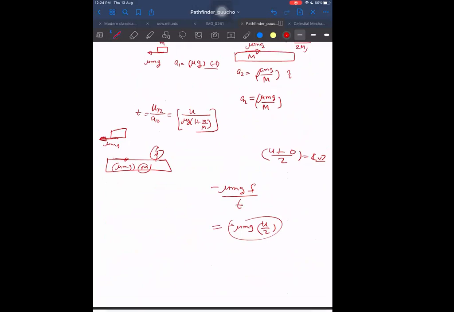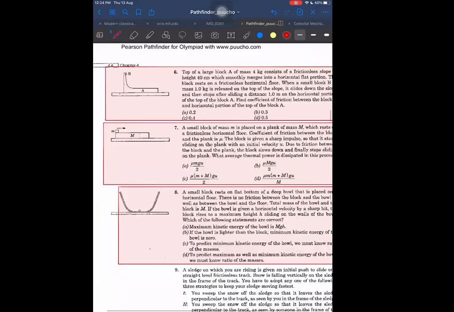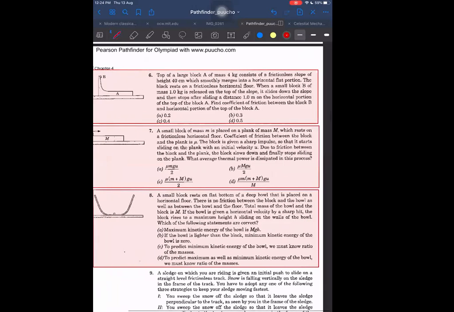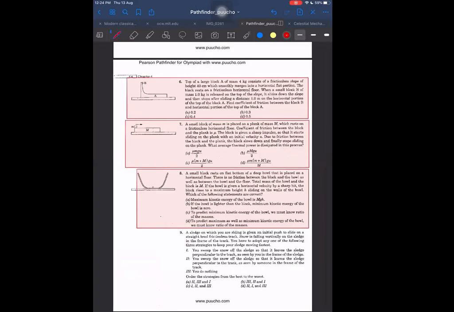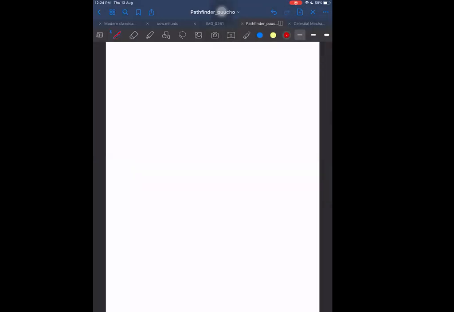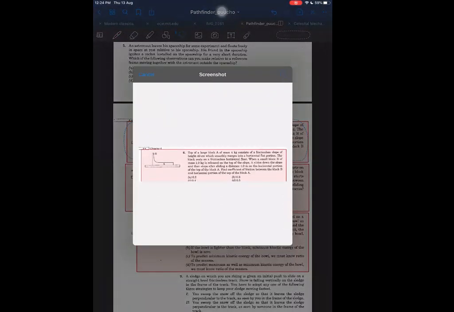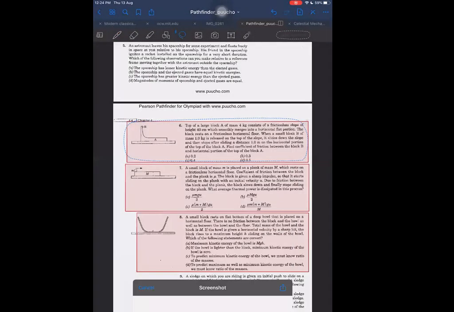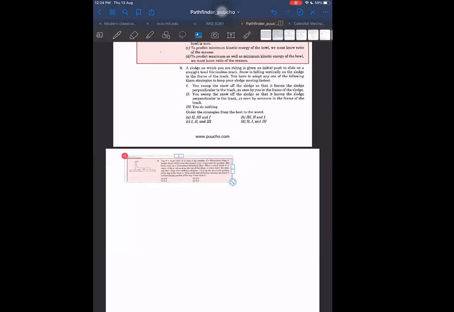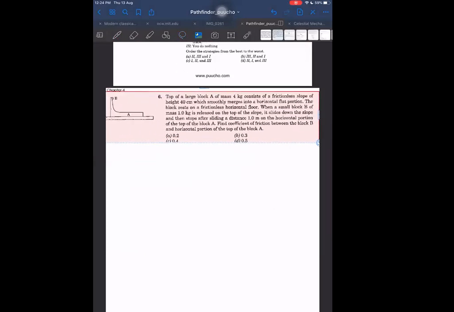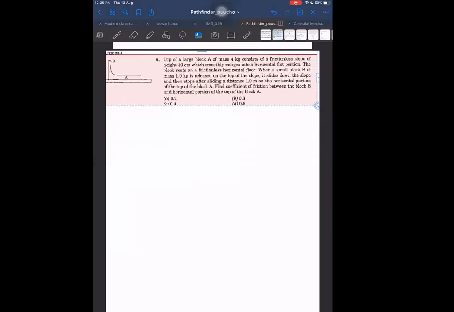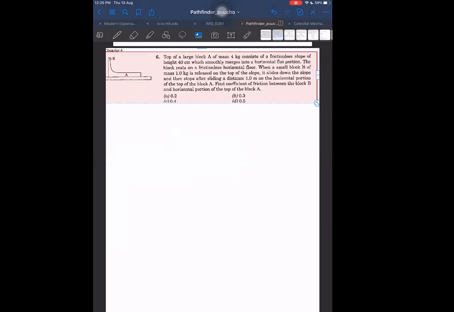Next we have, let us say, question number 6. Can we see 6 once? Let us see 6 now. Top of a large block A of mass 4 kg consists of a frictionless slope of height.